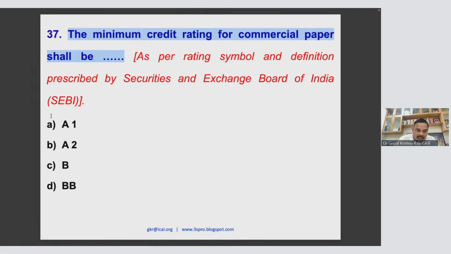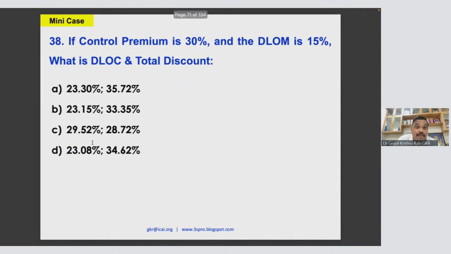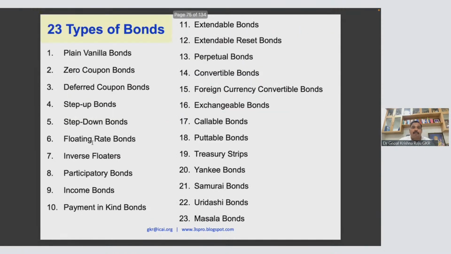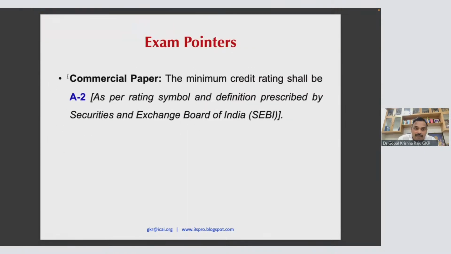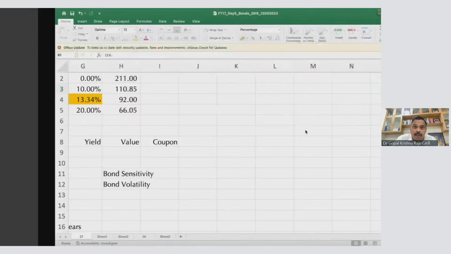Okay. So is it A1 or A2, B, BB and all? It will not be possible. Minimum is A2, above is A1 and above that. So it is A2. A very important question, it is an exam question. Okay. So guys, this is the minimum credit rating. It is an exam point, that is why I'm just sharing this point with you.